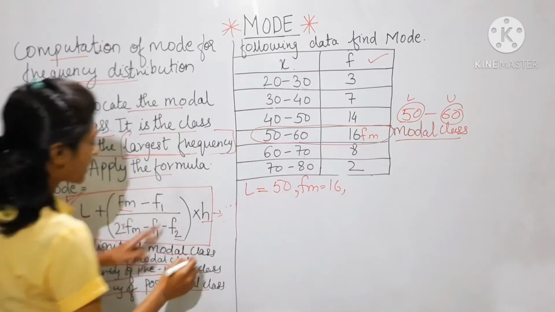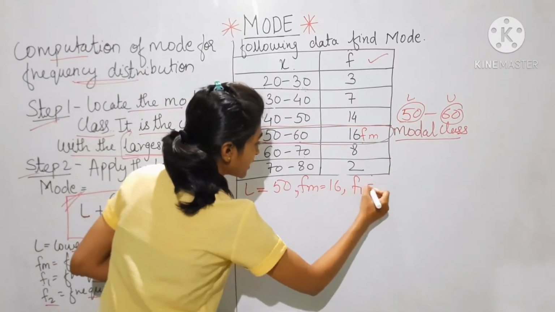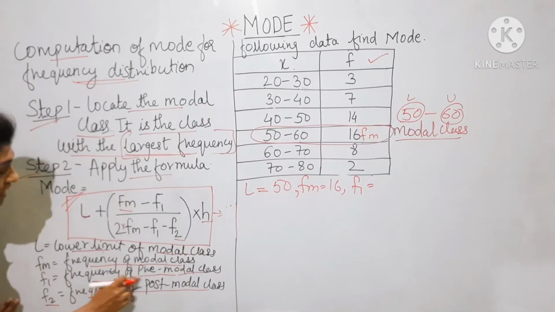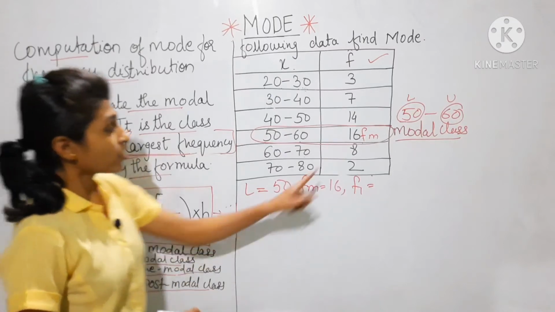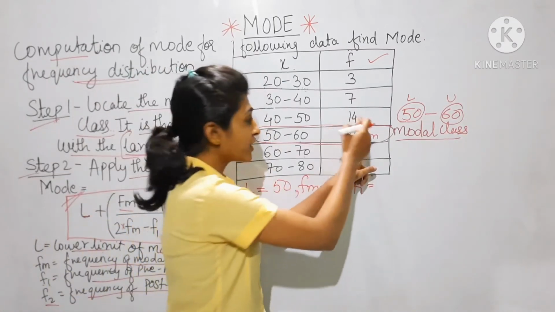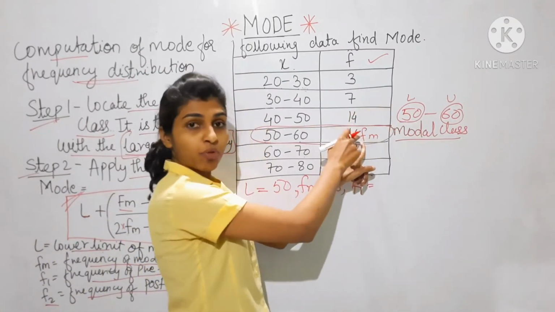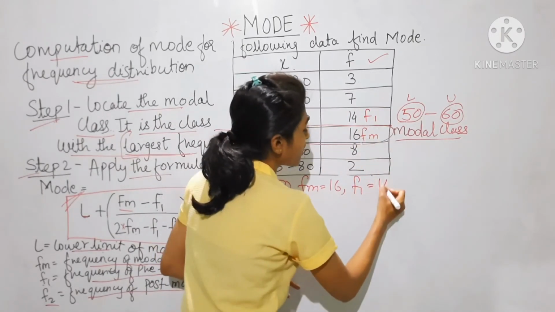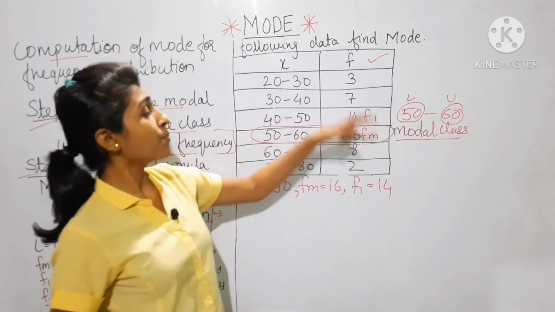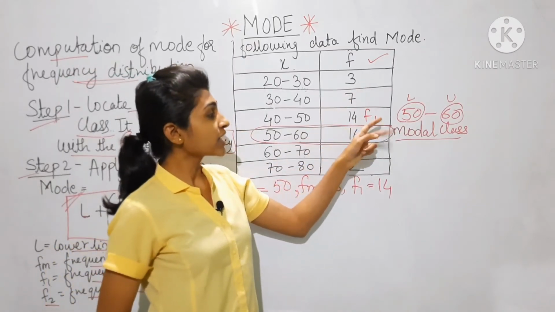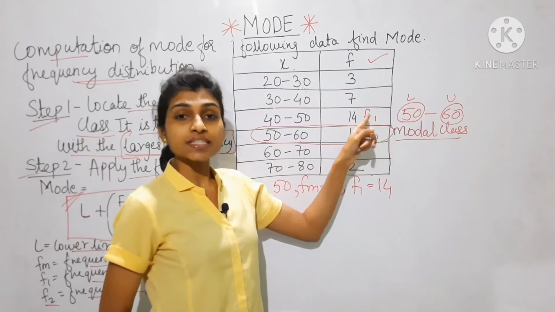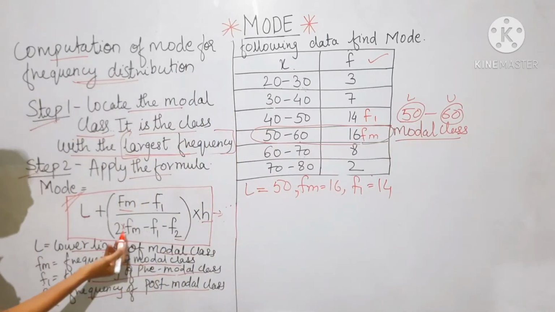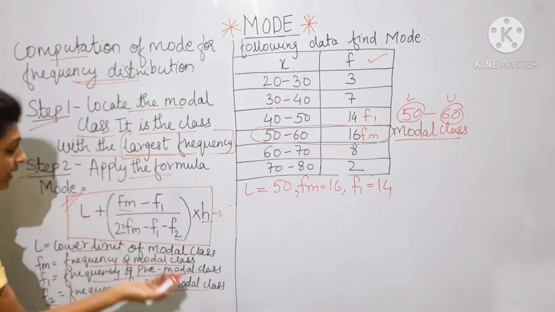Next we have to find F1. The explanation of F1 is the frequency of the pre-model class. Since this is the model class, the frequency of the pre-model class will be 14. Just above the model class, whichever is the frequency, that is called F1. The 2 will be as it is.